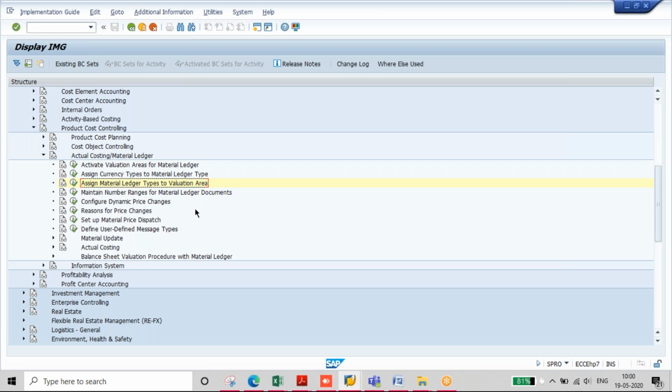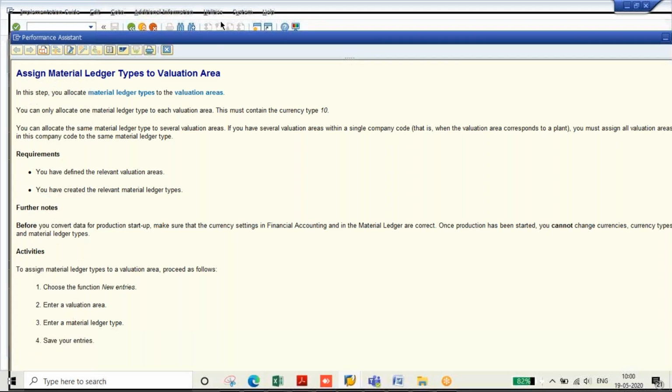Maybe in S4 HANA it is possible to have different valuation. Yes, it is possible in S4 HANA. In S4 HANA, we can assign different ML types. So here, if you assign different ones, will it give an error? Yeah, maybe it will give an error.